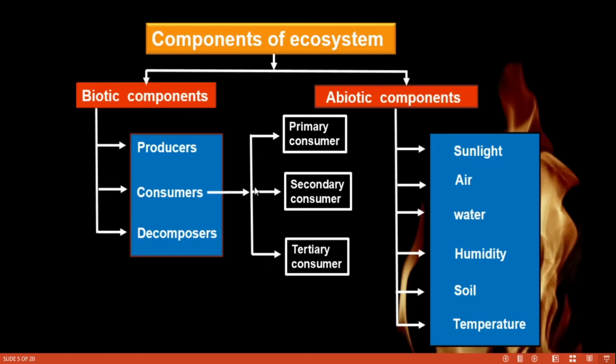In consumers itself, there are three types: primary consumer, secondary consumer, tertiary consumer. Next one is abiotic components. Abiotic components are nothing but non-living things. They include sunlight, air, water, humidity, soil, and temperature. Here, biotic components are nothing but living things. Abiotic components are nothing but non-living things.